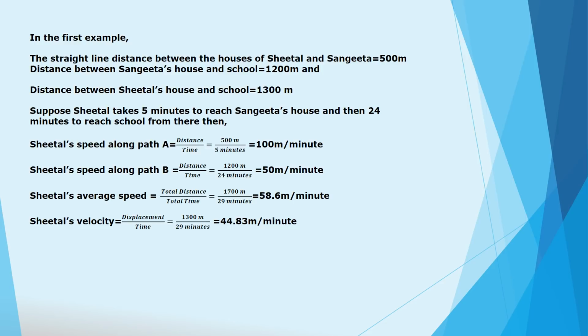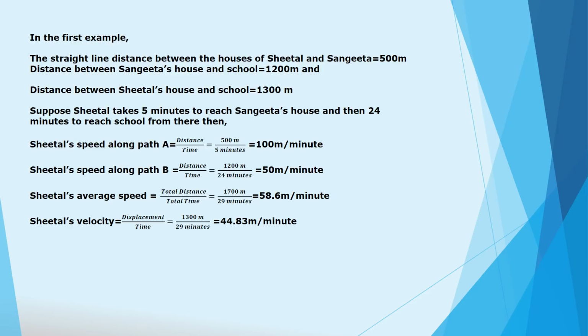then Sheetal's speed along path A is equal to distance upon time. That is equal to 500 meter upon 5 minute, and that is equal to 100 meter per minute. Sheetal's speed along path B is distance upon time.